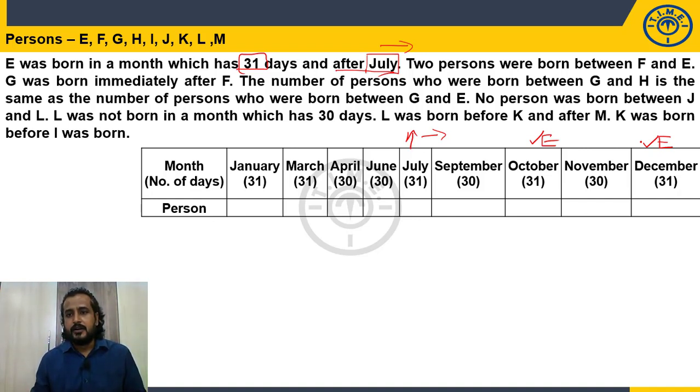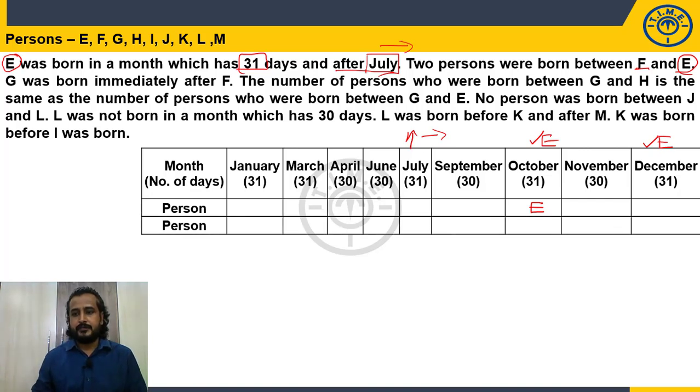Second statement: 2 persons were born between F and E. Again we are talking about E. It means earlier, with respect to E, we have 2 possibilities. Even the second clue is linked with E. So what I suggest is that in these cases it is better to draw the possibilities. Now the one case is E here. What will be the other case? E is here, in the month of December. So one of these 2 possibilities will be correct.